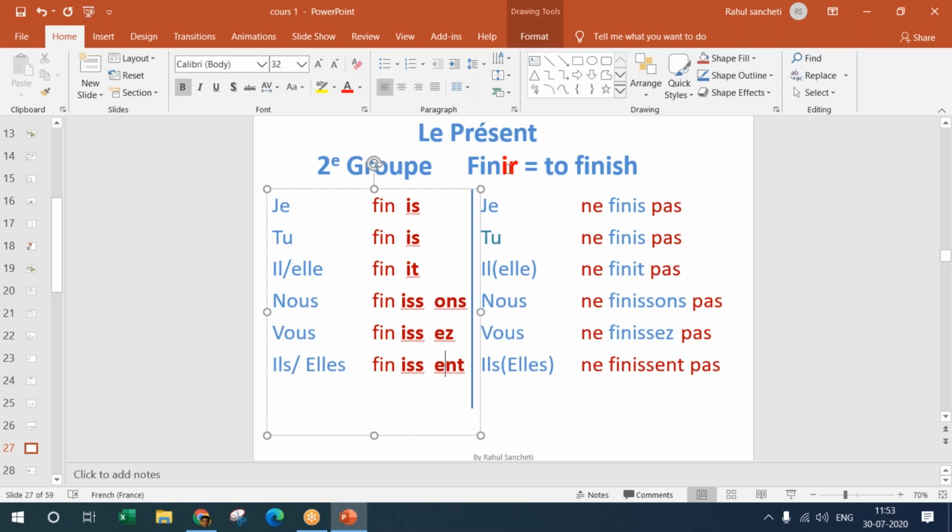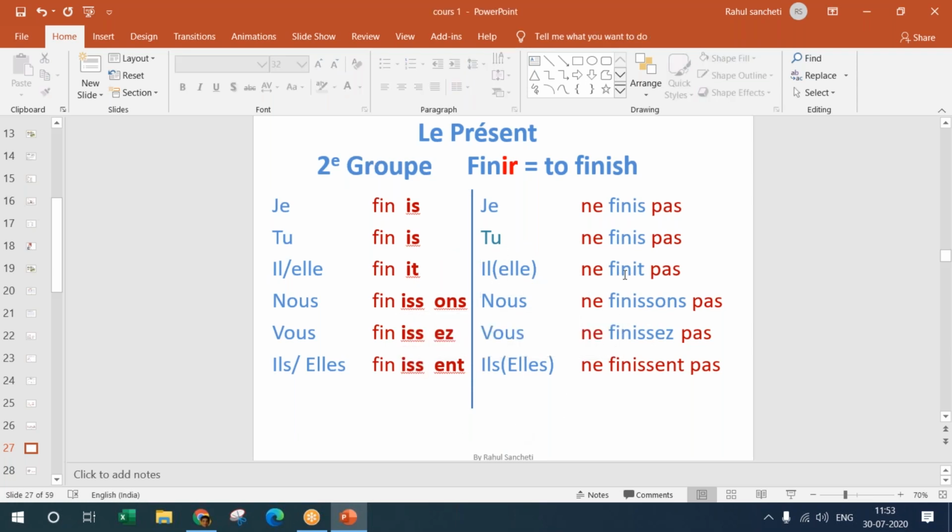So for all the IR ending verbs, you add IS, IS, and IT for the first three, that is first person singular, second person singular, and third person singular. But for the plural form, you add ONS, EZ, ENT, and you also add ISS. And the negative one is ne finis pas.